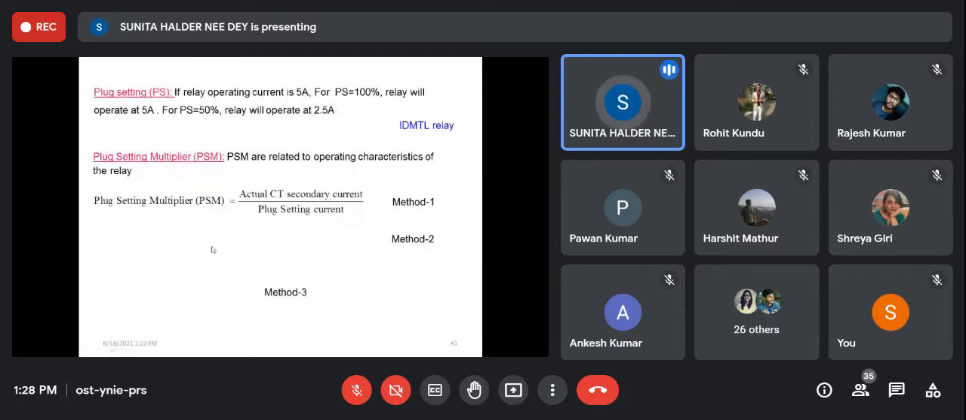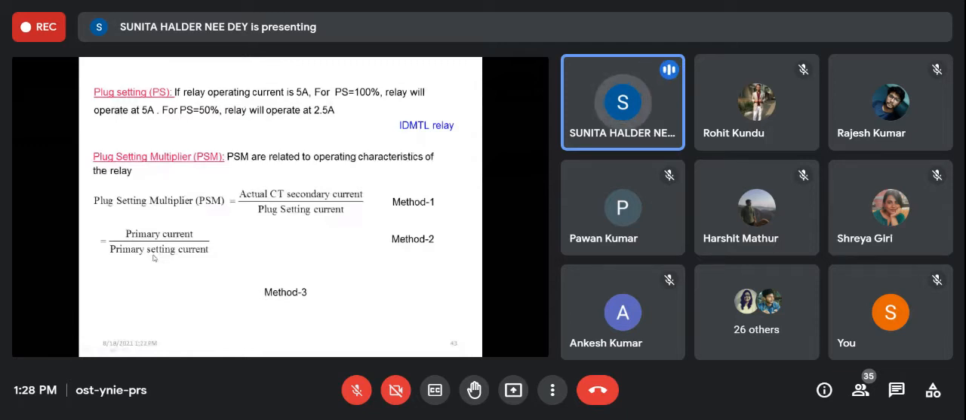Otherwise, it is primary current by primary setting current, both are the same, because if you multiply the CT ratio in the numerator and denominator, then you will get it. Now the primary setting current is CT ratio times higher, because the relay is on the CT secondary side, so it may be a little high. Why am I giving these different forms? Because the information may be given in different forms. We can calculate the plug setting multiplier in this way.